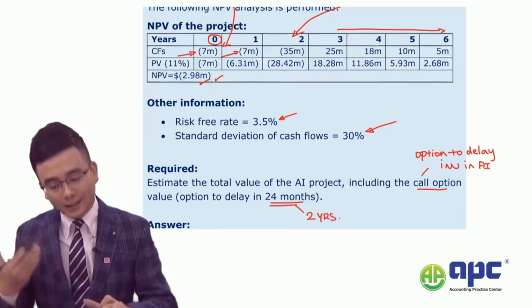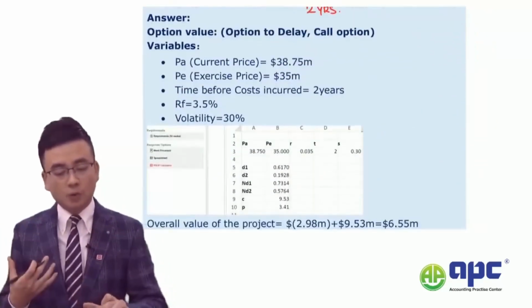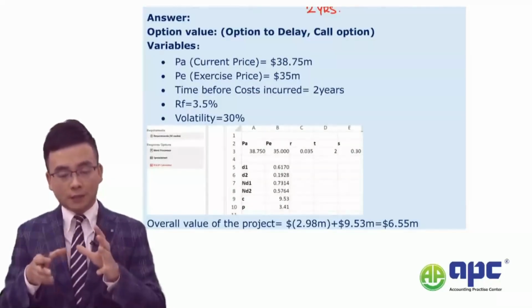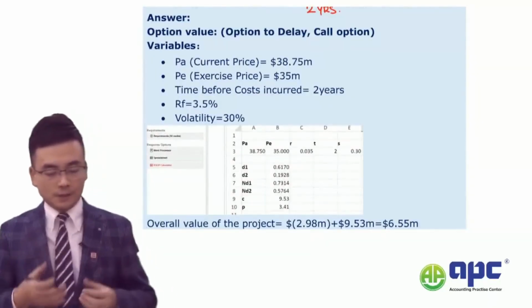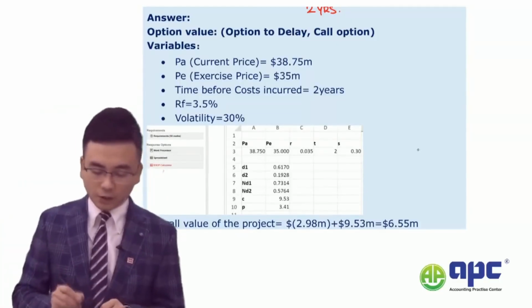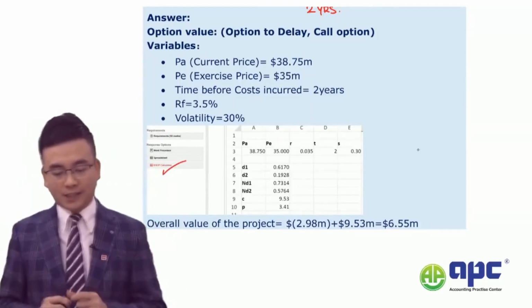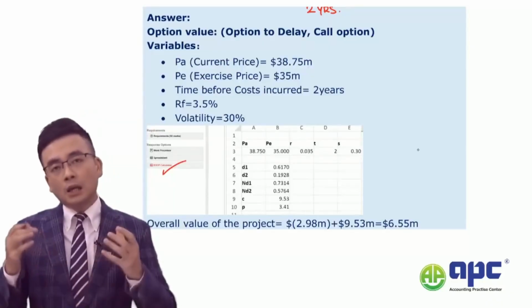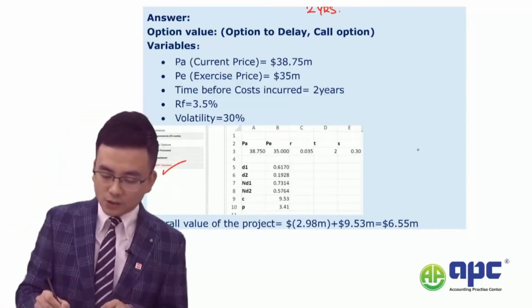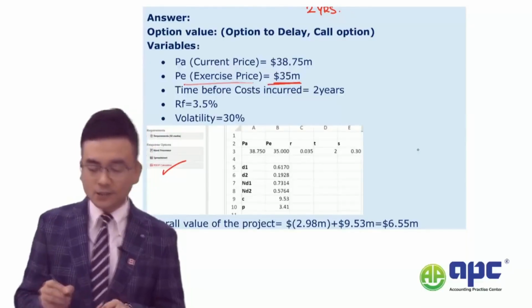Now, all we can do, very straightforward indeed, is to slot the values in these variables from the ACCA BSOP calculator. We click on that. I will show you how to do that in a second. To do the AI project, we'll need to spend 35 as the exercise price.